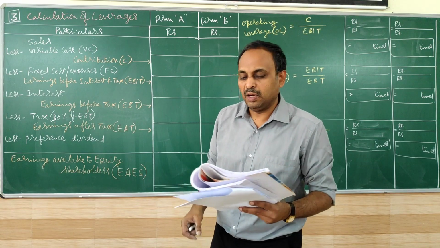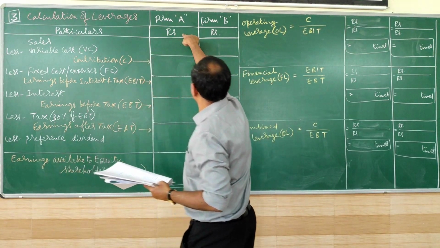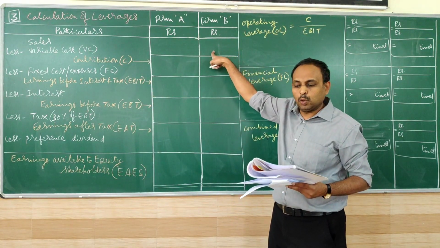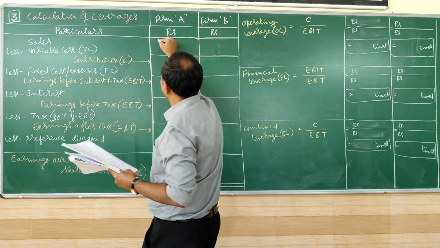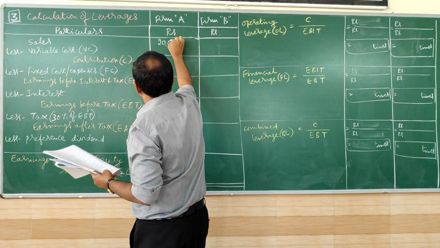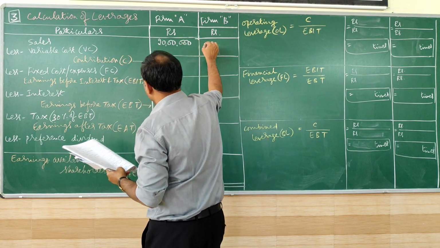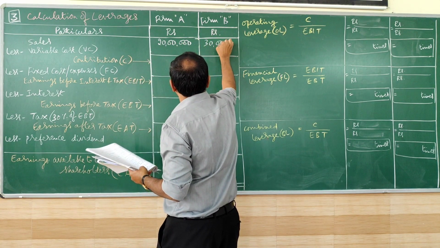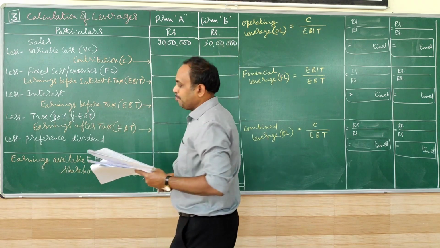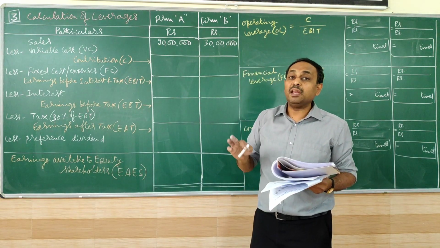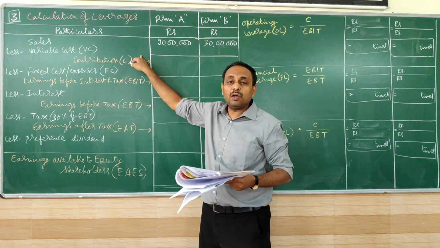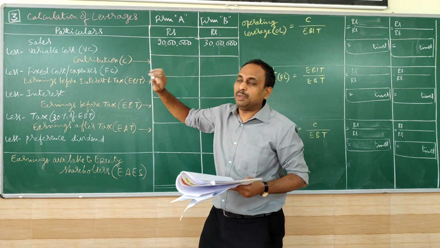First, we'll take the sales for firm A and firm B. I have made two columns here. Sales 20 lakhs for A, 30 lakhs for B. And variable cost is not given in amount, it is given in percentage.